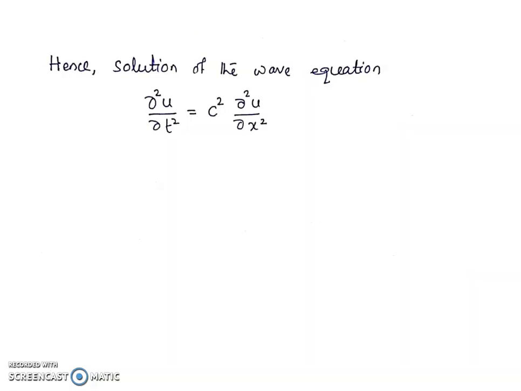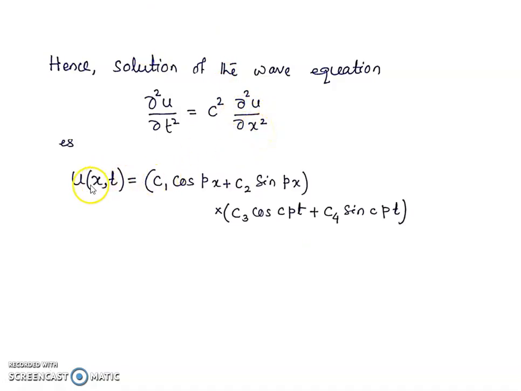Now in general, we can say that the solution of the wave equation del square u by del t square is equal to c square del square u by del x square is u x t is equal to c1 cos px plus c2 sin px into c3 cos cpt plus c4 sin cpt.